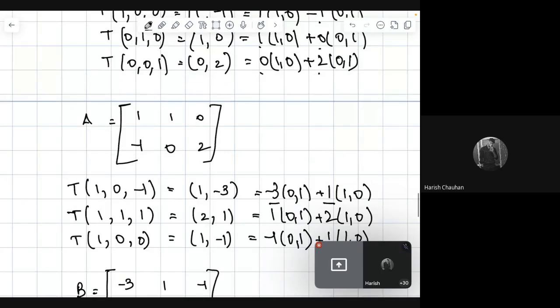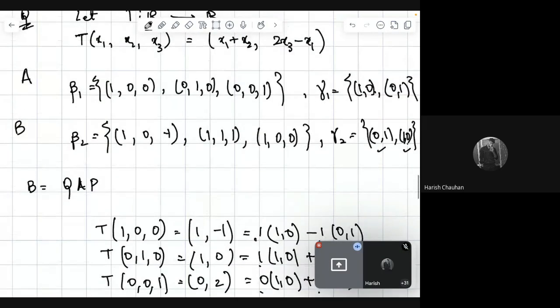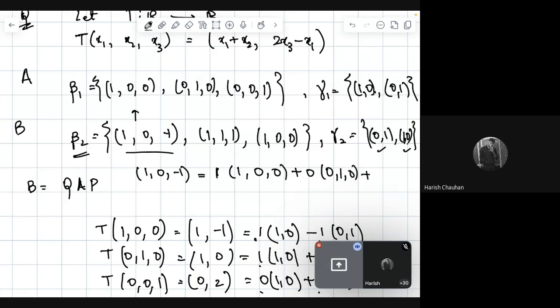So this is our beta 2: (1, 0, minus 1), and we have to represent this in terms of beta 1. This will be 1 into (1, 0, 0) plus 0 into (0, 1, 0) plus minus 1 into (0, 0, 1).